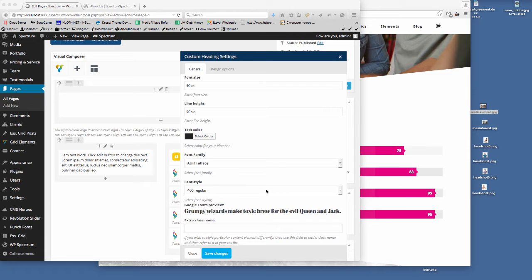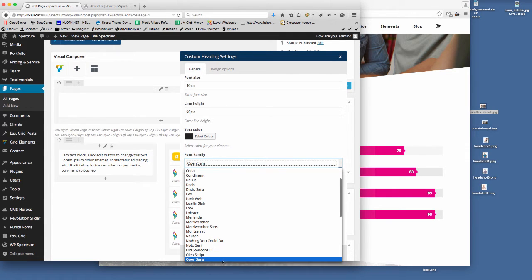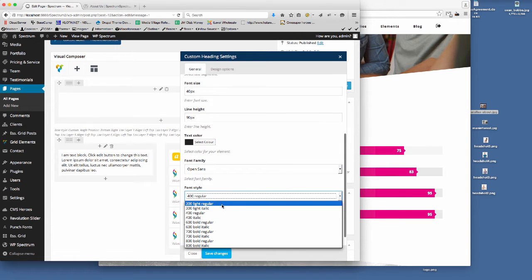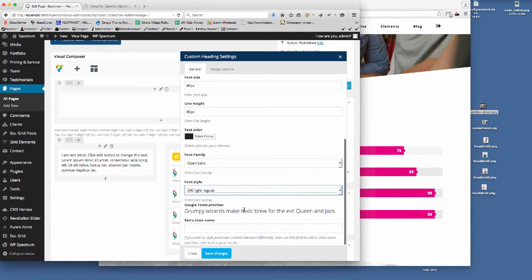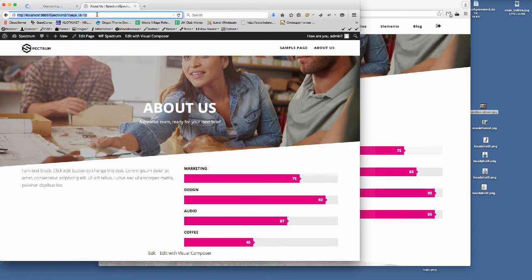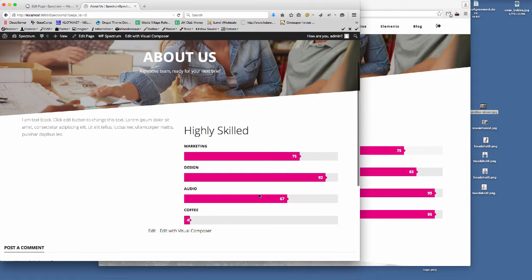And then the font. You can choose your fonts in here for your titles if you want. So we're using Open Sans. And then the font style, I think that's 300 light regular. So it shows you here the font as it's going to display. If I save that, we'll update that and show you how that's coming along. Let's refresh that so you can see now we've got this column sorted.